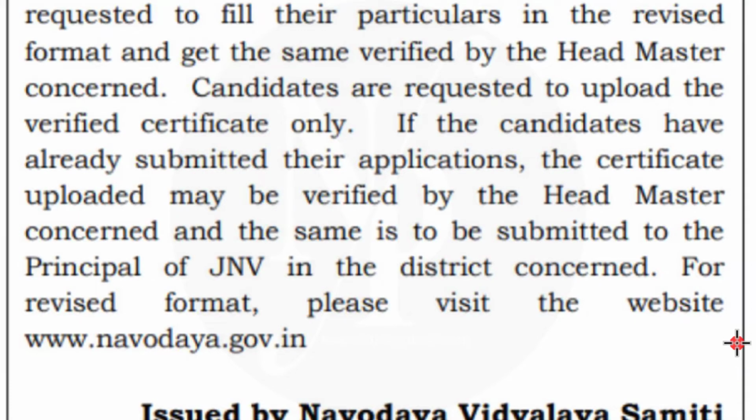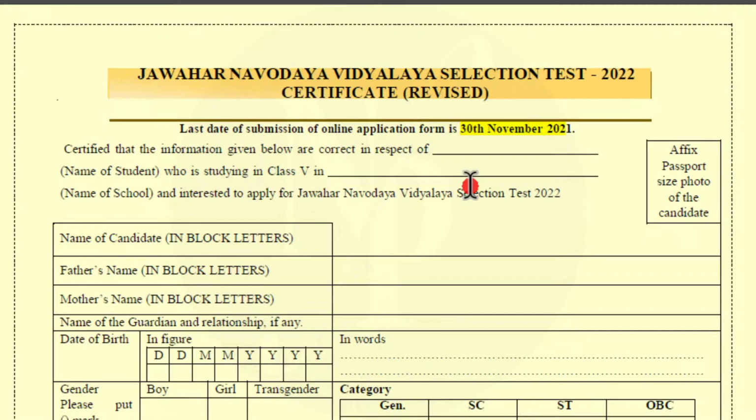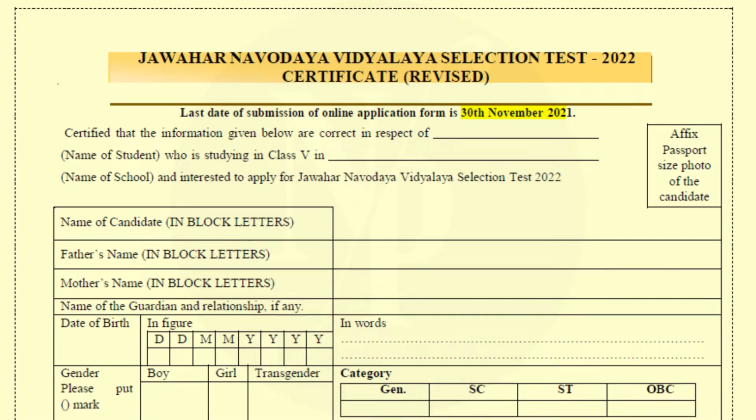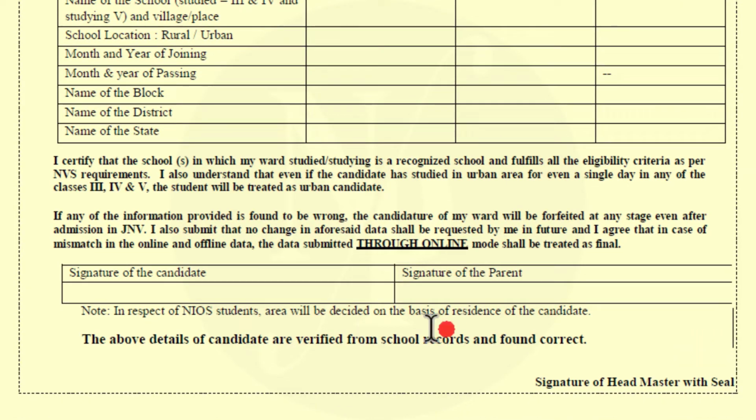So as per this new notification, the certificate which is to be uploaded during online application has been revised, in which we should get the certificate verified by the headmaster concerned. Now let us see the revised certificate. So this is the revised certificate. The particulars have to be filled by the candidate, which will be same as given earlier. Only change here is these details are to be verified by the headmaster of the school concerned.